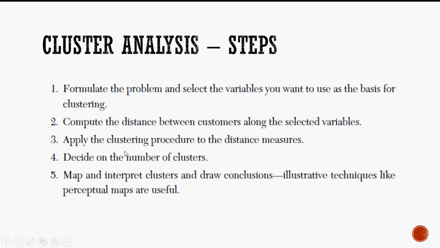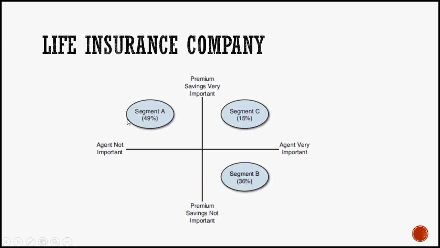The third one is then you do a clustering procedure based on the distance measure that we have adopted, and then we decide on the number of clusters. Here we had 3 clusters only. It is not necessary that we should always have 3 clusters. You can have 2 clusters, 3 clusters, 4, 5, and any number of clusters can be formed.